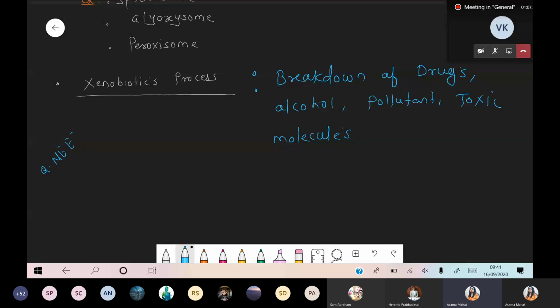for the NEET. Okay. Now, there's one specific type of enzyme which is associated with the plasma membrane of smooth endoplasmic reticulum. I'm taking the name of this enzyme, that is cytochrome P450.